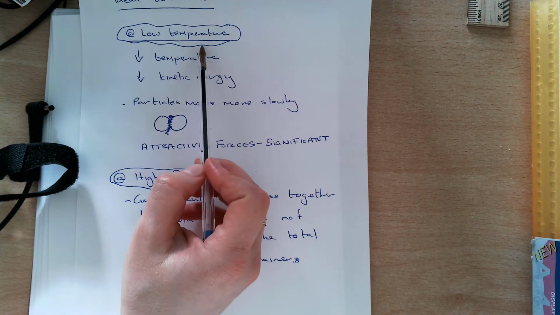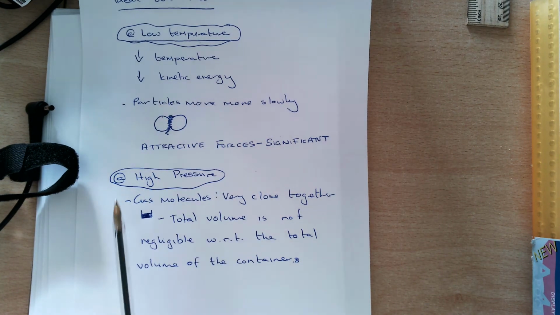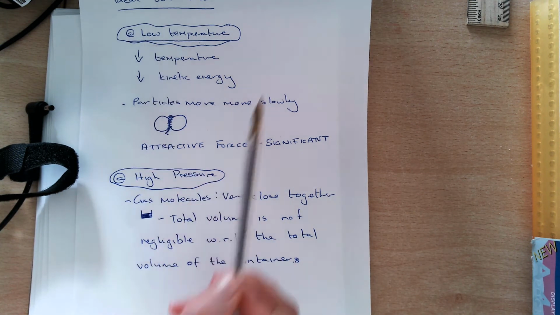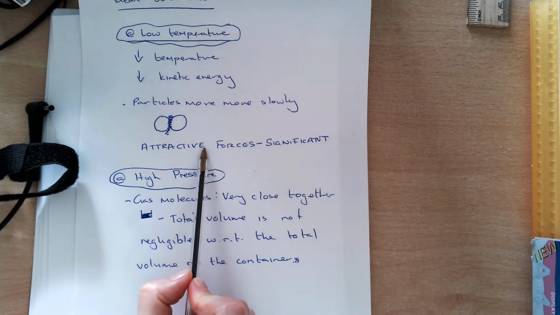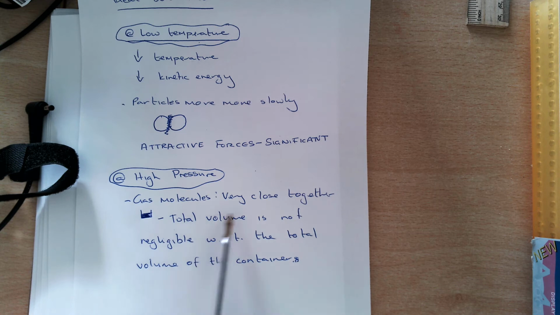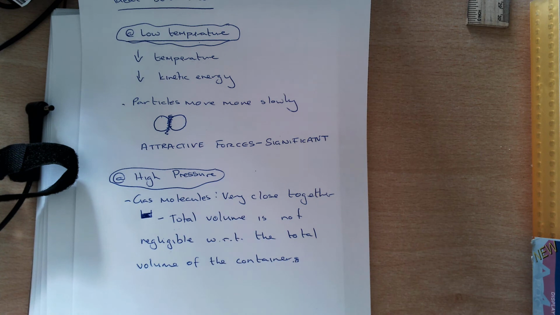And the two big conditions are at low temperature and high pressure, and you need to know why. So at low temperature, the attractive forces can be significant, and at high pressure, the assumption that's broken is that the total volume of my molecules is not negligible with respect to the total volume of the container.